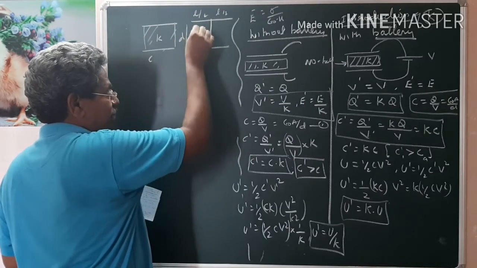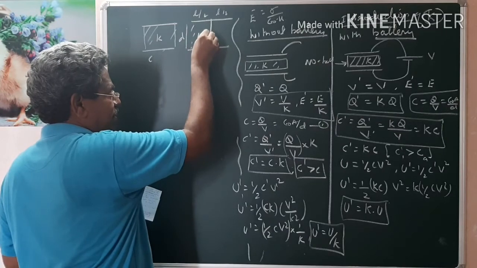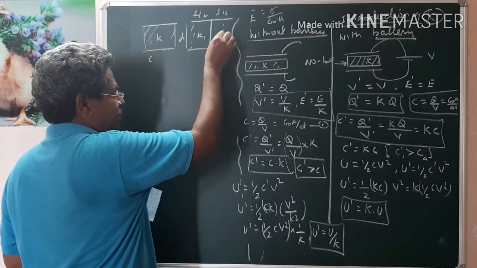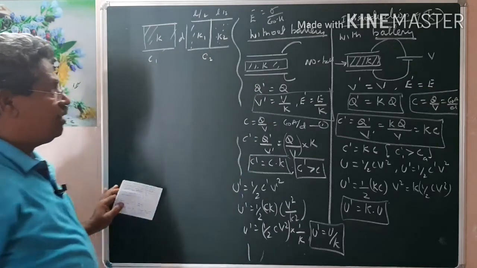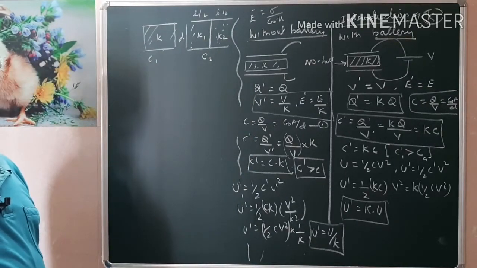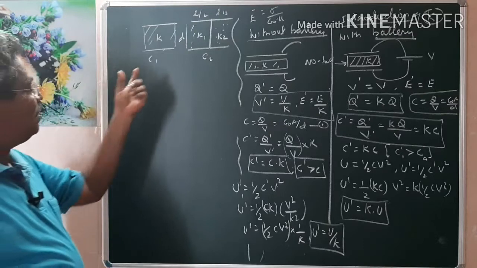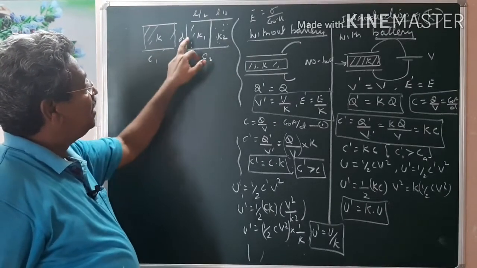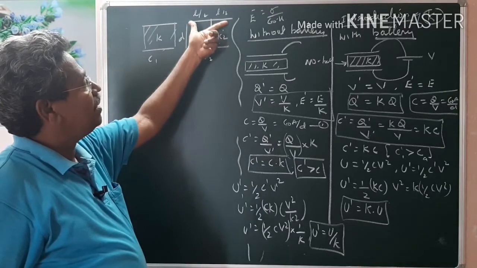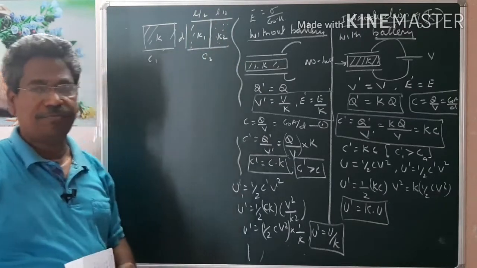Remember D does not change. Now it is filled with two dielectric materials, K1 and K2, with capacitances C1 and C2. Now you compare C1 and C2. Initially it is completely filled with only one material. Now it is filled with two different materials, taking D as constant, and the area of the plate is divided into two halves.